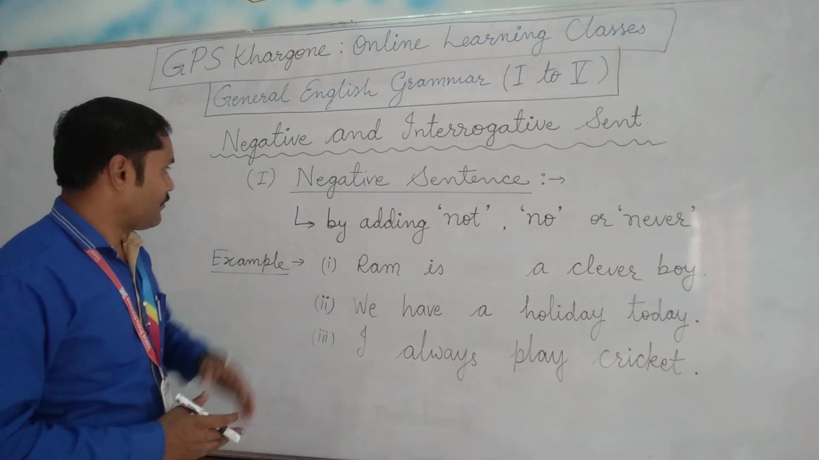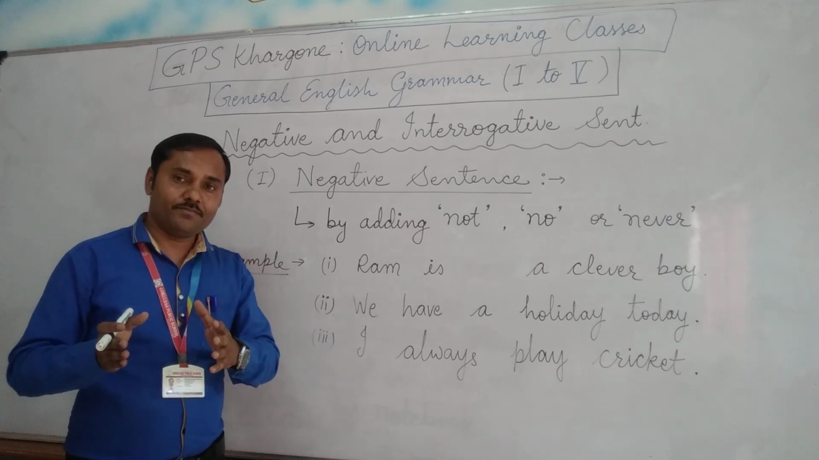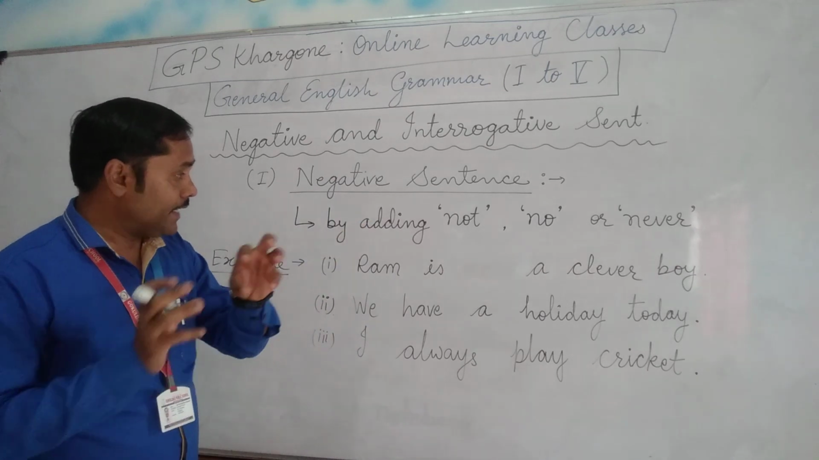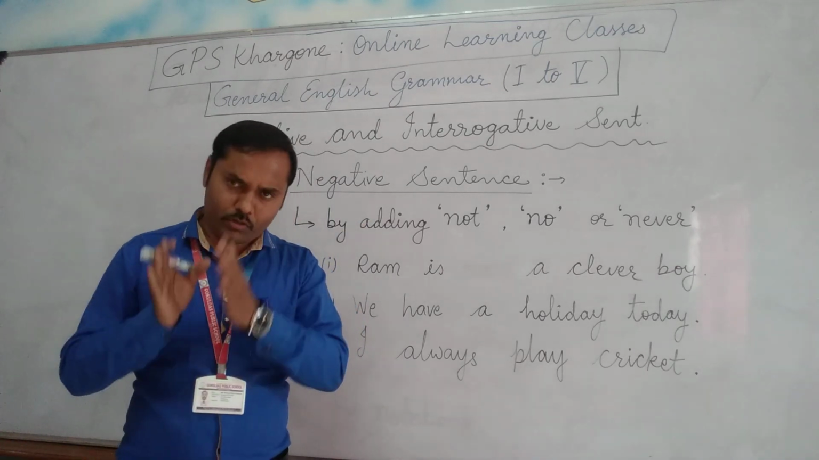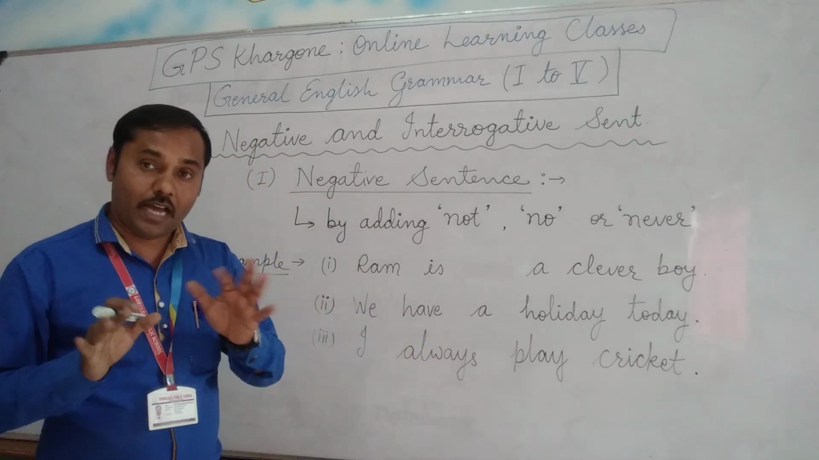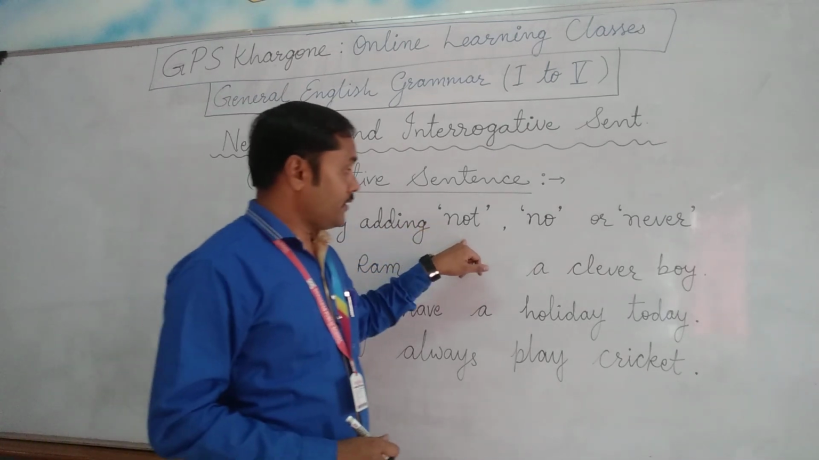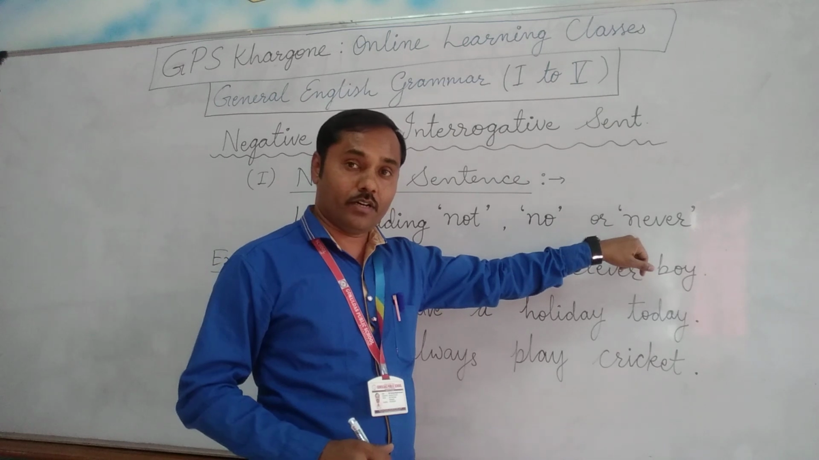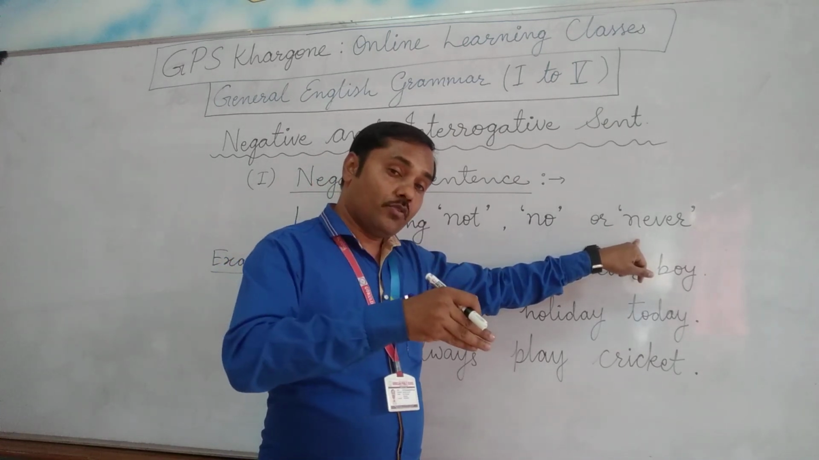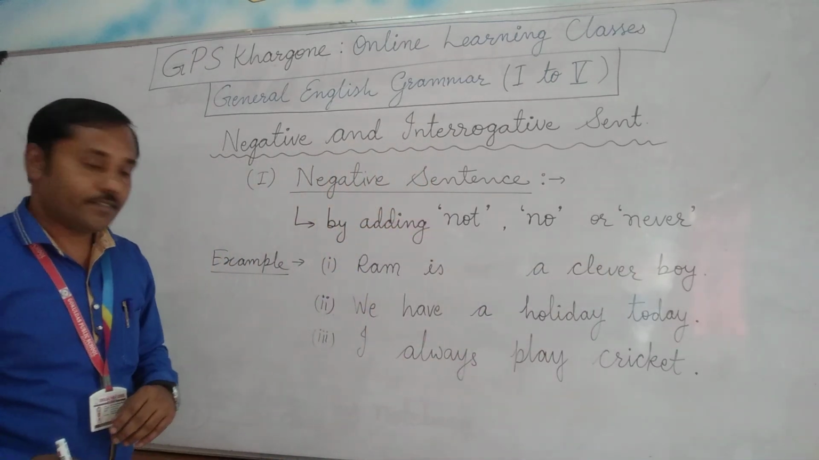So first, let's start with the negative sentences. Negative sentences can be formed by adding three words. Any of these three words can be added to any affirmative or positive sentence to make it negative. But where and how? Let's discuss. By adding not, no or never, we can make any affirmative sentence a negative sentence. Let's try to understand with some examples.